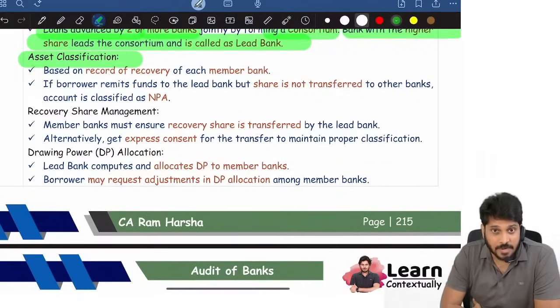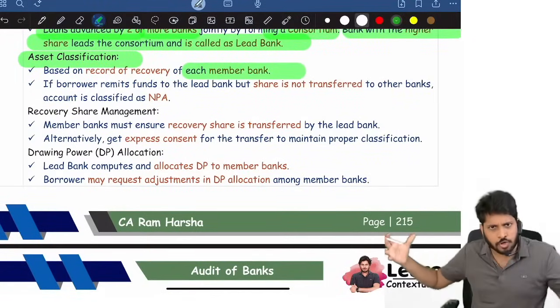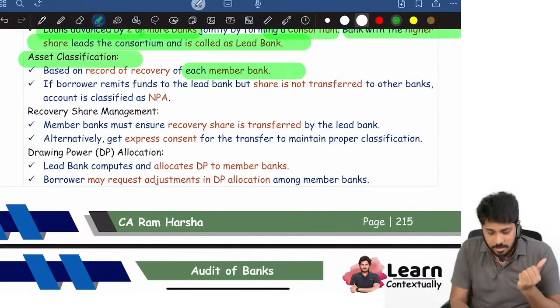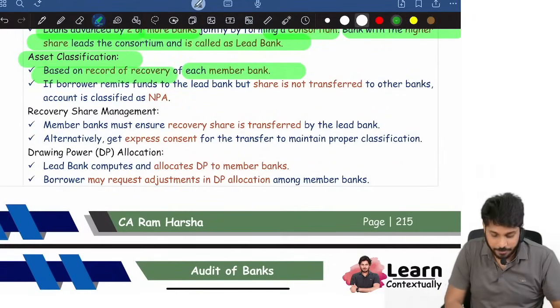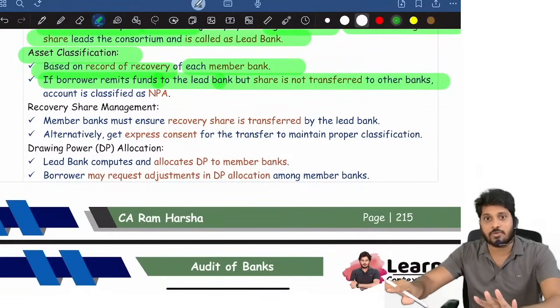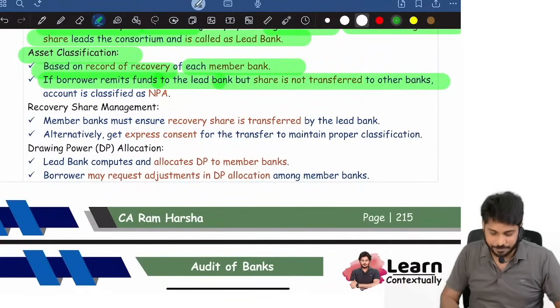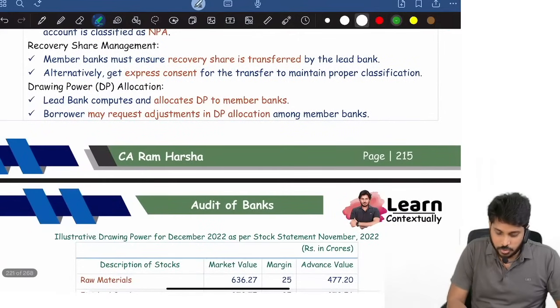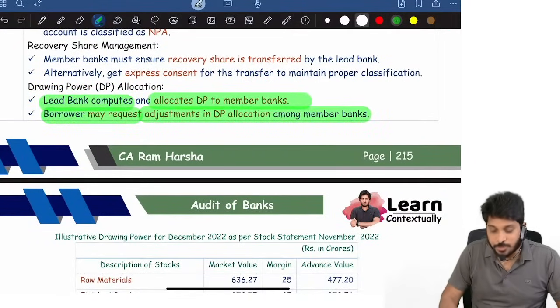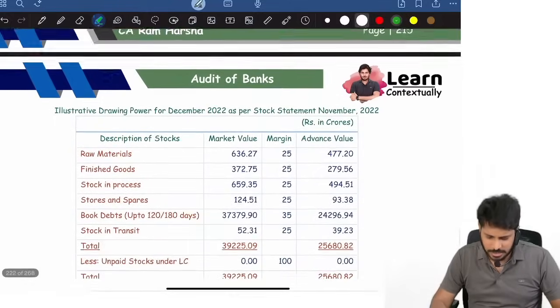How is asset classified? There is a group of banks. Each bank, are they recovering their amount or not? Their share, are they recovering? If they are not recovering, they will be treating it as NPA. If the borrower is remitting funds to the lead bank, but the lead bank is not transferring to other banks, automatically the borrower account is treated as NPA by other banks. Lead bank computes and allocates drawing power to member banks. Borrower may request adjustments of DP allocation among member banks. Okay, that's it. Next,